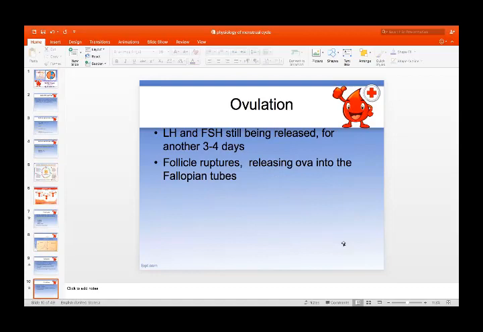Ovulation occurs when there is a luteinizing hormone and FSH. They are still being released for another 3 to 4 days. There is a rise in the LH level. It is called the LH surge. After the LH surge, what happens? The follicle ruptures. It releases the ova into the fallopian tubes. So the fimbrial end of the fallopian tubes captures the ova.